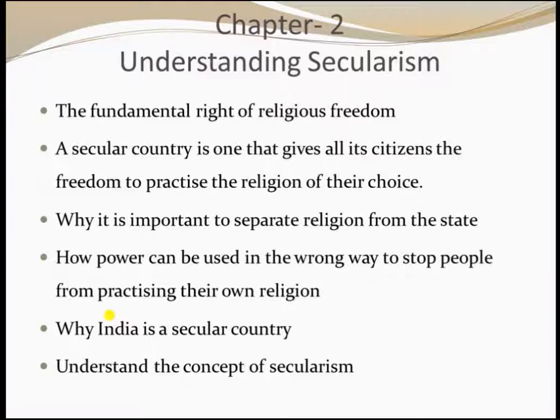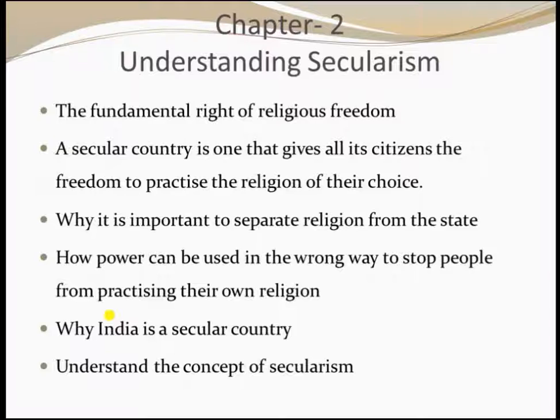You learned the fundamental rights of religious freedom, and a secular country is one that gives all its citizens the freedom to practice the religion of their choice. So in India, we are not forcing any person to follow a particular religion, and they can practice their own choice. Why is it important to separate religion from the state?